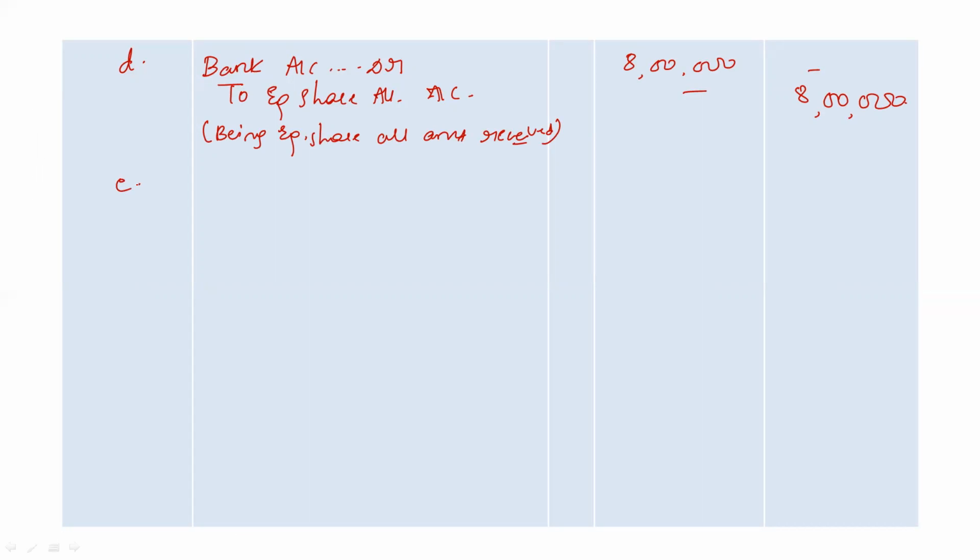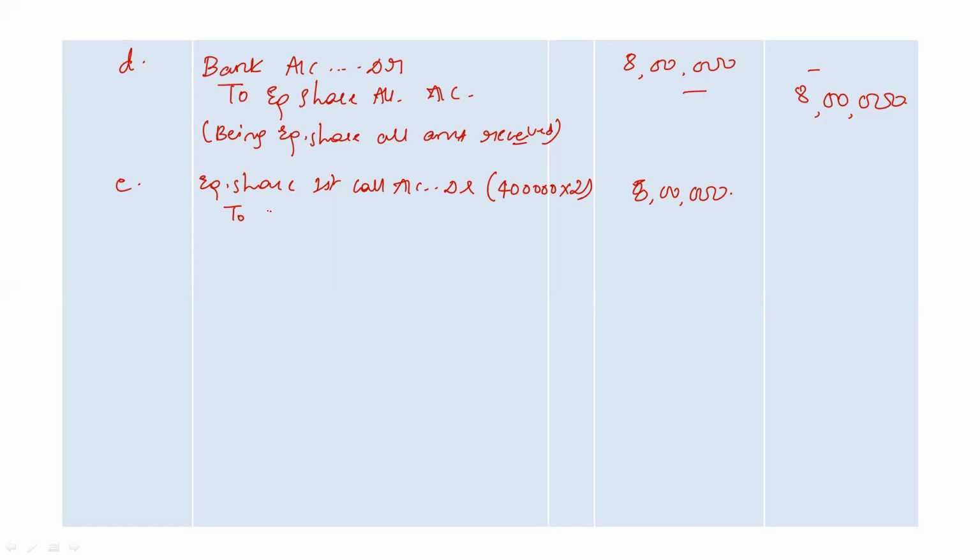Put the entry number E. So equity share first call account debit. So for 4 lakh shares, company is asking to pay, sorry, 2 rupees. So again, company is in total asking to pay 8 lakh rupees to the shareholders.